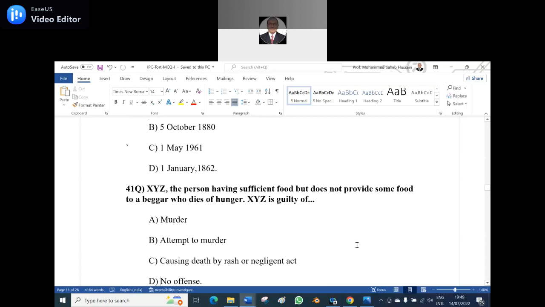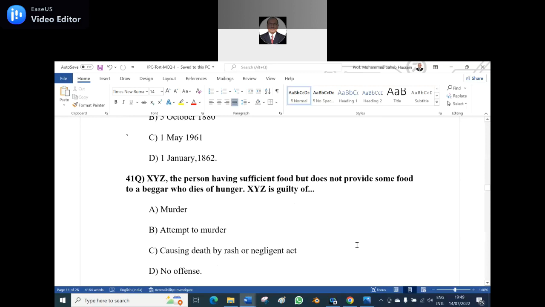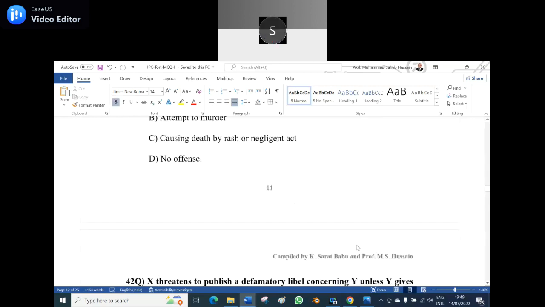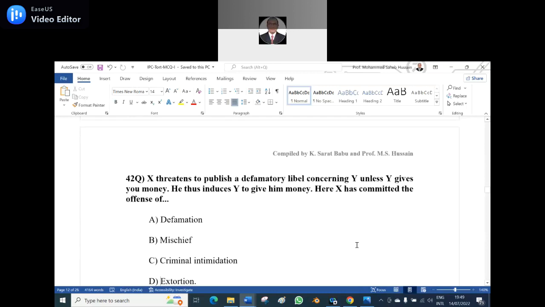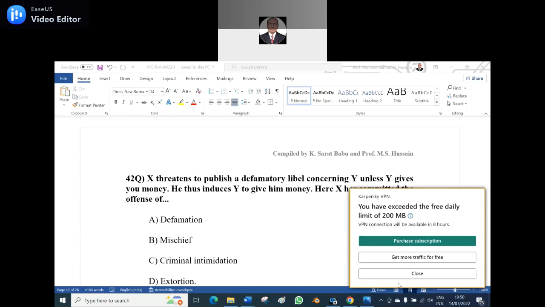41st question. XYZ, a person having sufficient food, does not provide some food to a beggar who dies of hunger. XYZ is guilty of A. Murder. B. Attempt to murder. C. Causing death by a rash and negligent act. D. No offense committed. Option D, no offense, though it is a moral offense. Legally there is no liability.